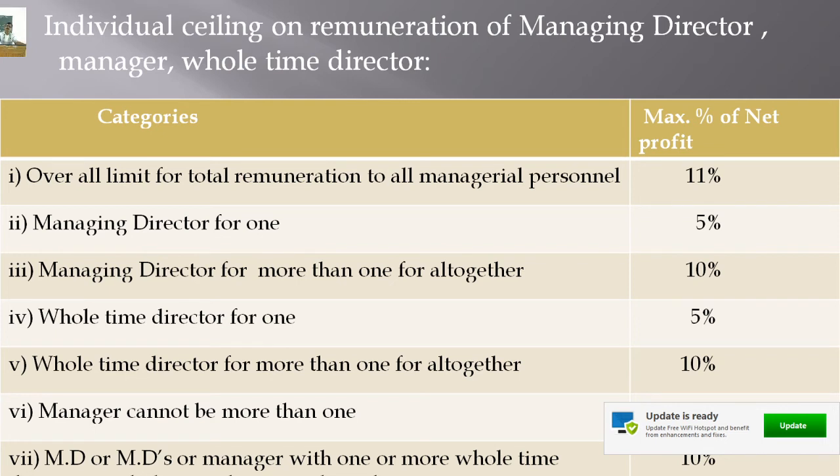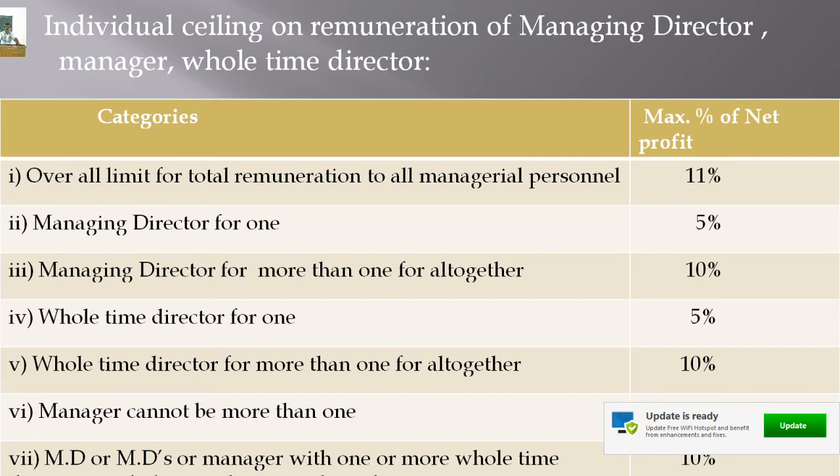See, this particular chart will give you the maximum percentage of net profit as remuneration payable to the different categories of managerial personnel, isn't it?